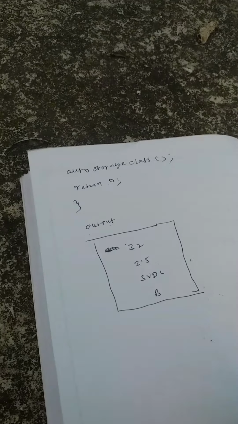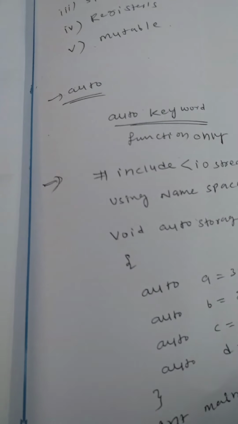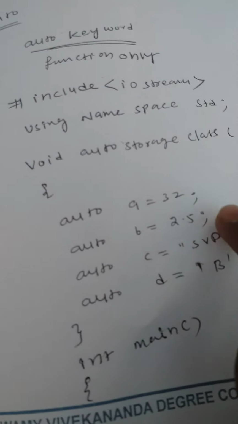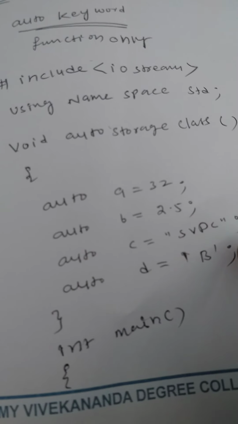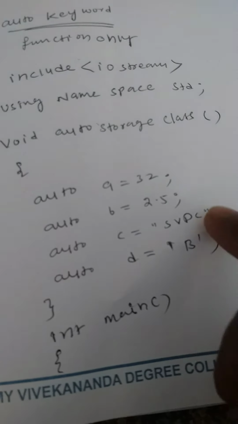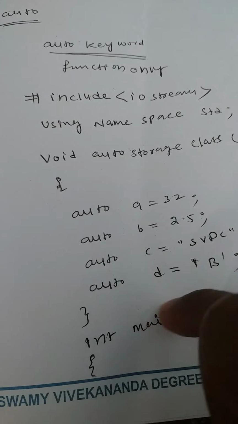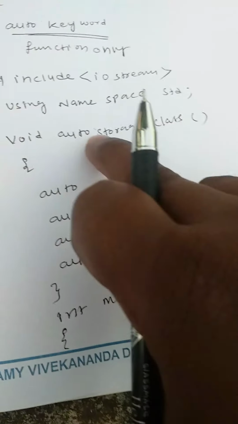This output comes from these statements: auto a is equal to 32, auto b is equal to 2.5, auto c is equal to svdc, auto d is equal to b. This total data is included in the auto storage class.